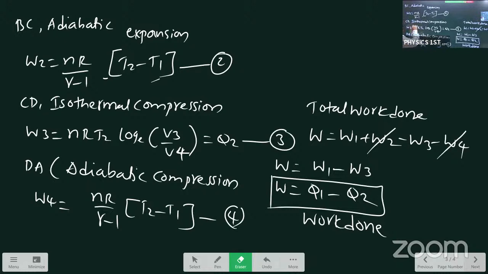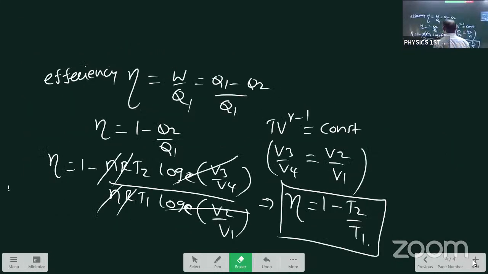What about the third one, CD? Again the temperature is the same, but we are going in reverse. That's why we write nRT2 log base e V3 by V4. So the engine rejects Q2 heat to the sink. The second and fourth terms cancel each other because one is a plus value and the other is a minus value. What is the remaining balance? Q1 minus Q2. So work equals Q1 minus Q2.